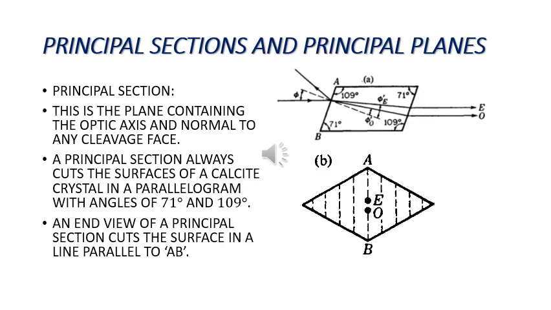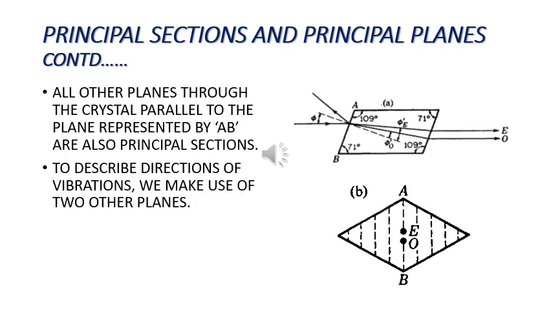We now define principal sections and principal planes. The principal section is a plane containing the optic axis and normal to any cleavage face. A principal section always cuts the surfaces of a calcite crystal in a parallelogram with angles of 71 degrees and 109 degrees. An end view of a principal section cuts the surface in a line parallel to AB. All other planes through the crystal parallel to the plane represented by AB are also principal sections. To describe directions of vibrations, we make use of two other planes.